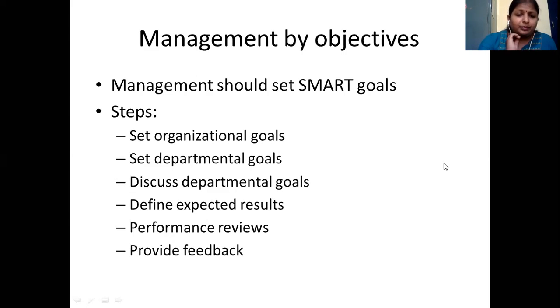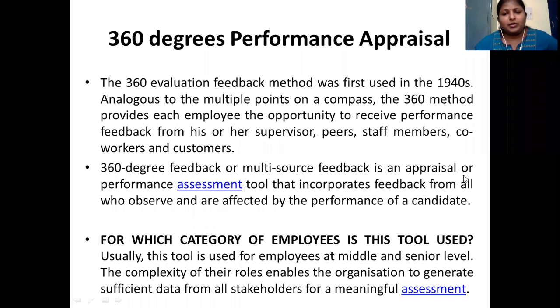So keep in mind, guys, the organization goals should be SMART. SMART means specific, measurable, attainable, reliable and relevant, as well as time bound. Okay, so these are the things you should keep in mind related to management by objectives.